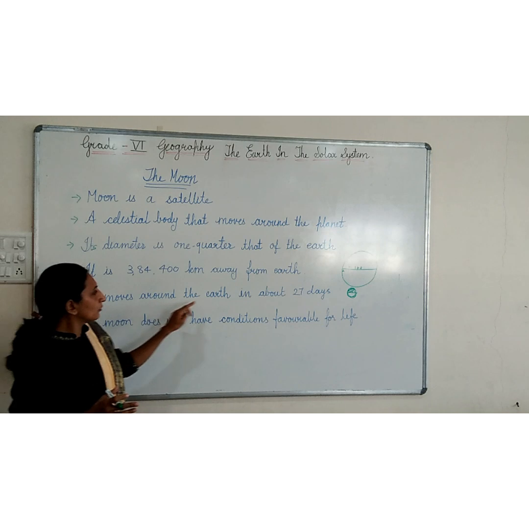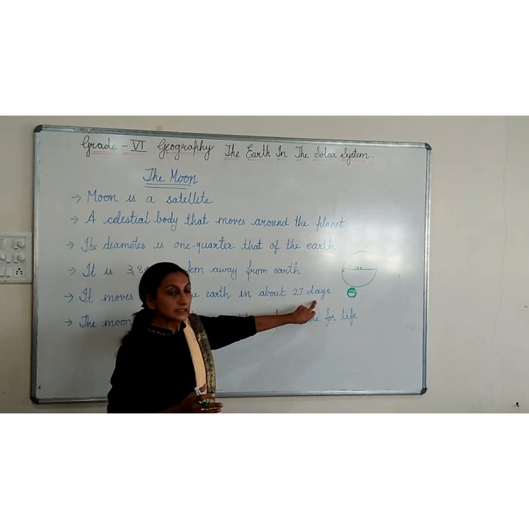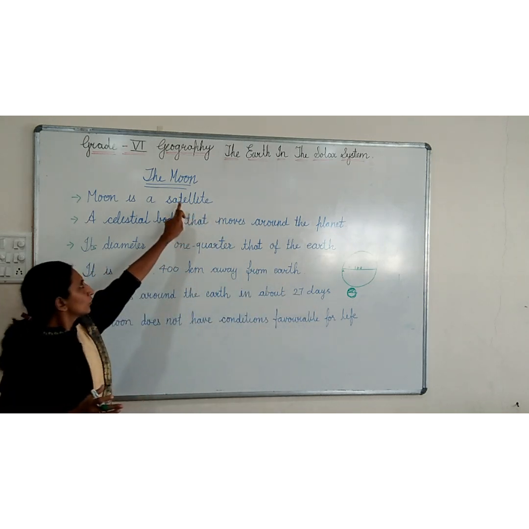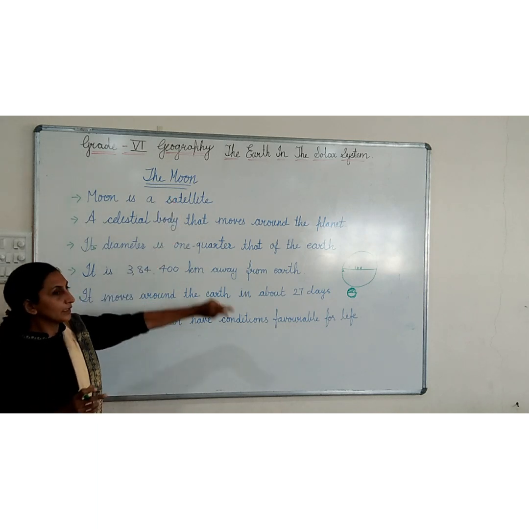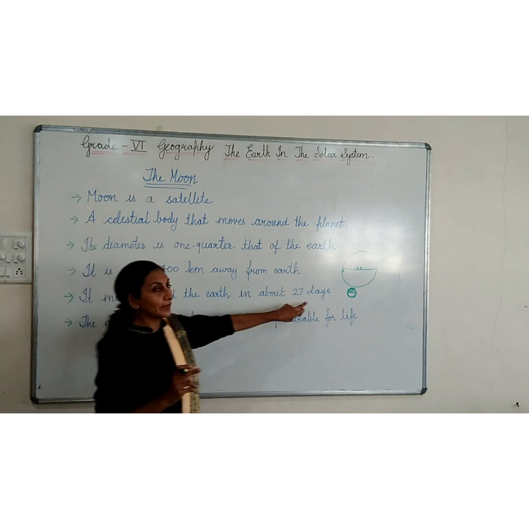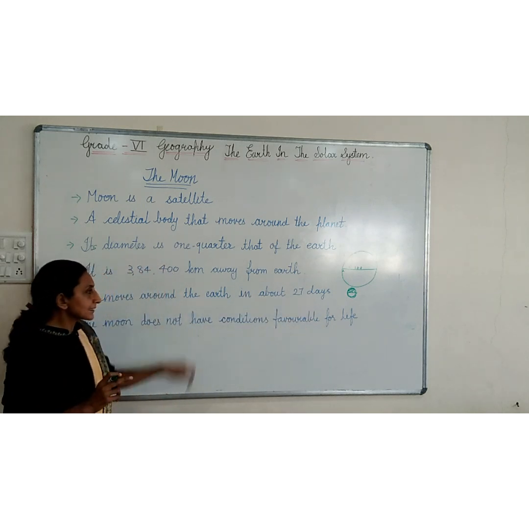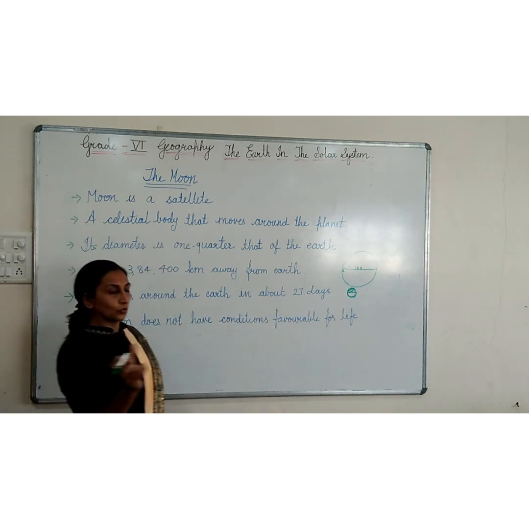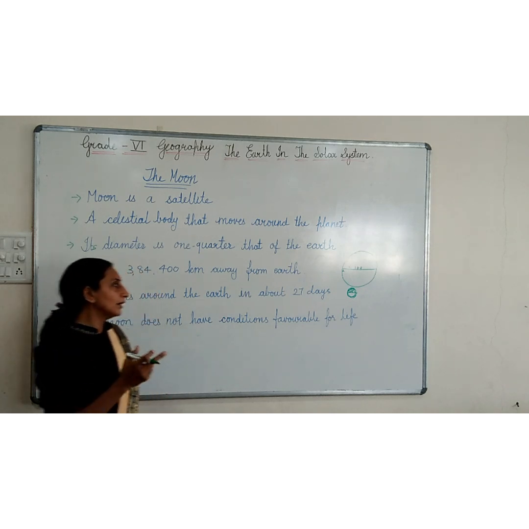Now it moves around the Earth in about 27 days. See, the moon is moving around the Earth. But how much time is the moon taking? 27 days. The moon takes 27 days to complete one circle around the Earth.